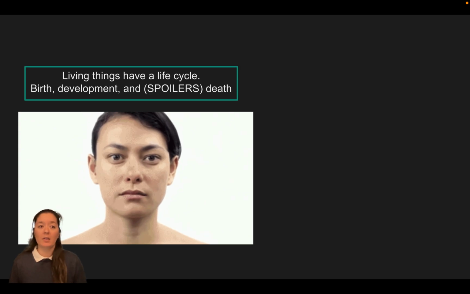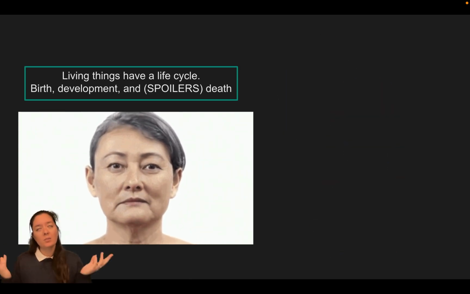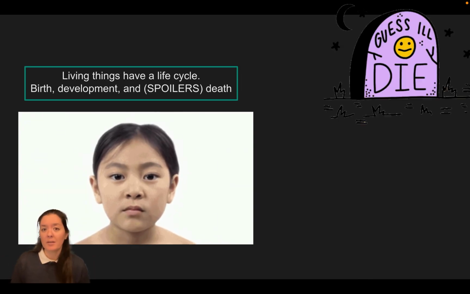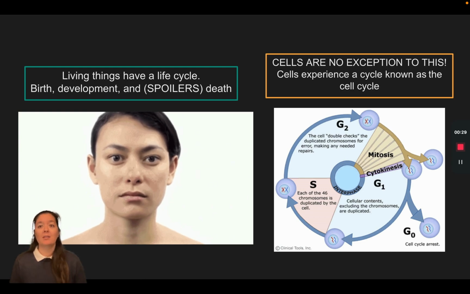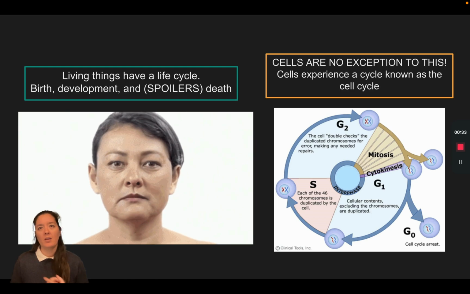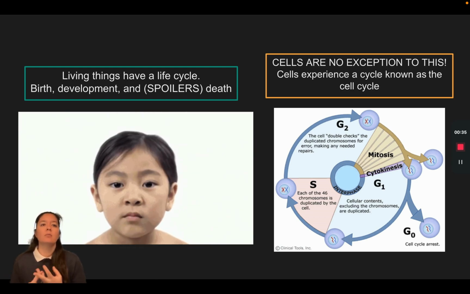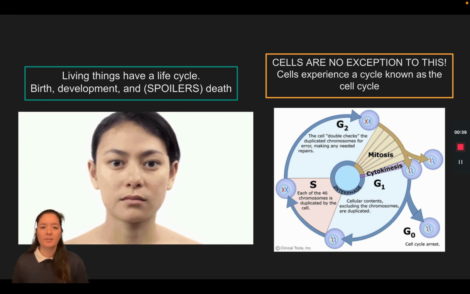Living things have a life cycle. Living things are born, they develop and grow, and, spoilers, living things also die. Cells are not an exception to this. Cells also go through a life cycle, and we call that the cell cycle. They are created, they develop and grow, and then they die, just like all other living things.